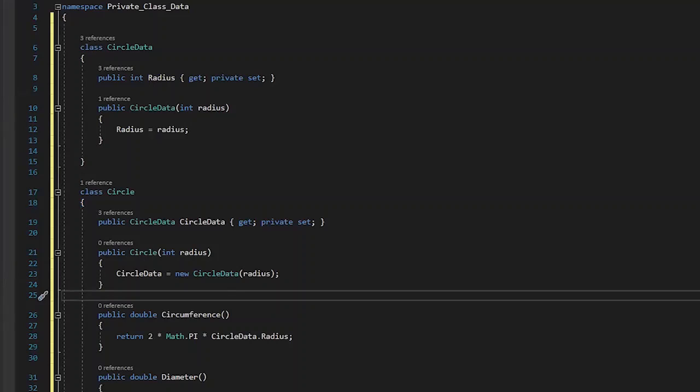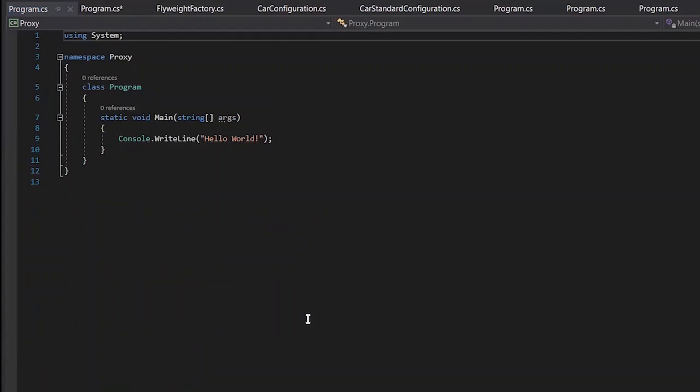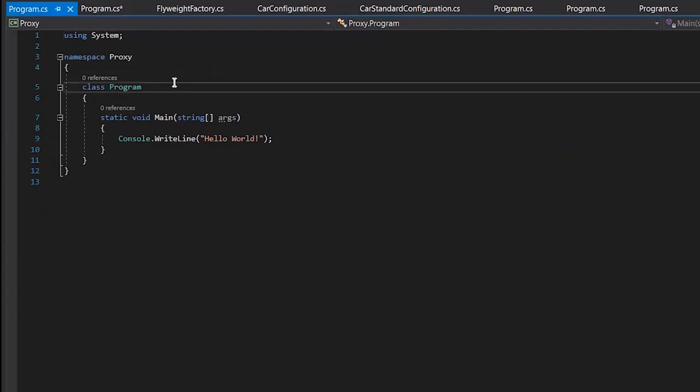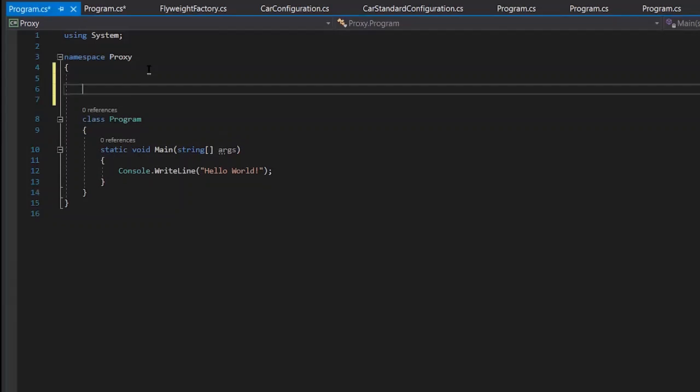So let's quickly move into the implementation of the proxy design pattern, and we can see how it can happen. I'll quickly create a new project. Let's move on to our standard example, which we used to talk about, the car. We have a car object, and we want to ensure that the driver who is riding that car is above the authorized age. That's our objective here.